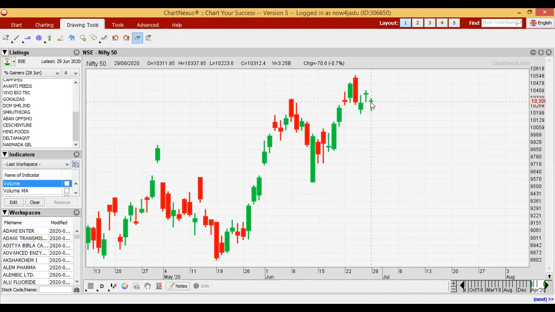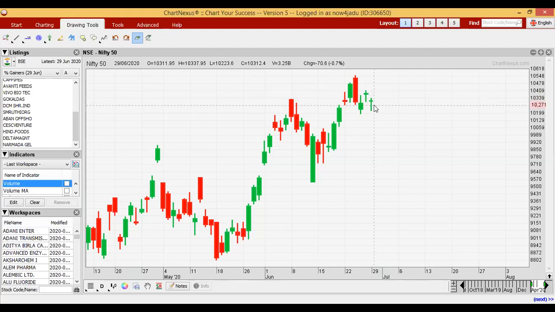see, today's opening is 10311.95, that means 10312 almost, and closing price is 10312.4. Only 0.45 points different.